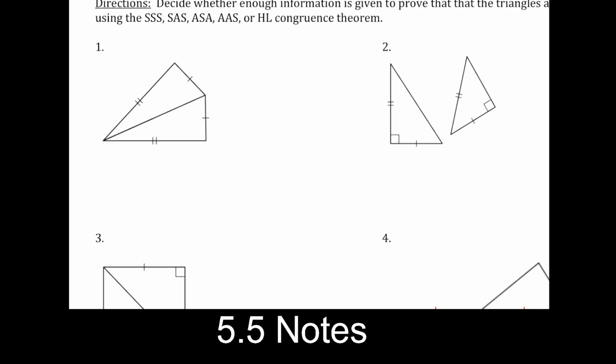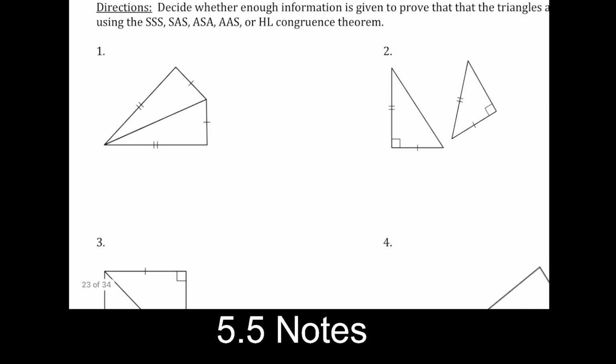Okay, so again, here's number 1. Watch me do this one. We need to mark the things that are there. So we have a shared side. I can mark that. I'm going to use three tick marks, of course. And then what I see is I have a side, side, side. I have all three sides marked. This is going to be side, side, side congruence. And that is all I want for these problems.